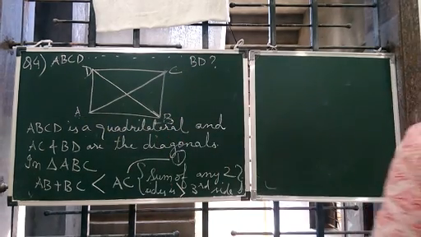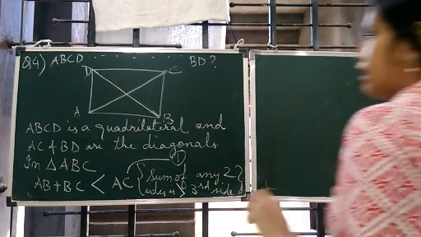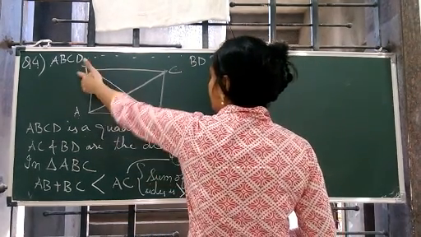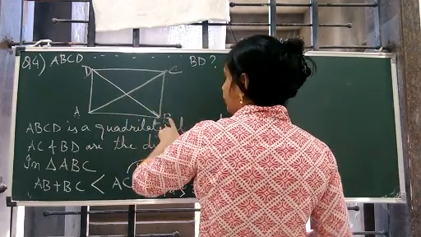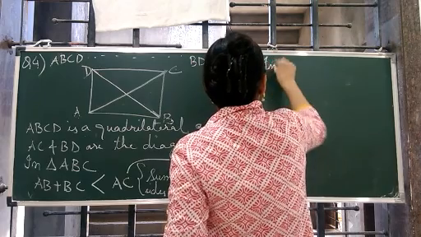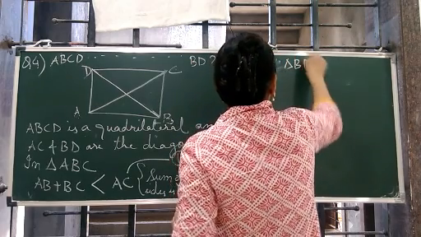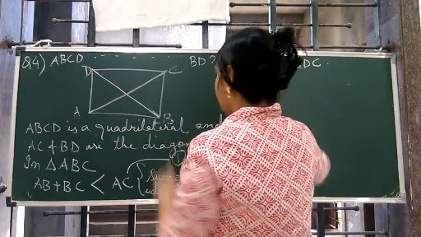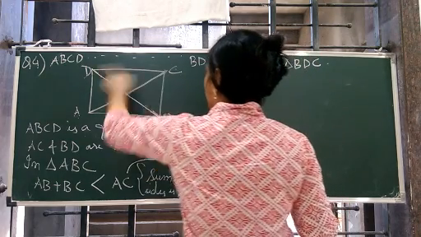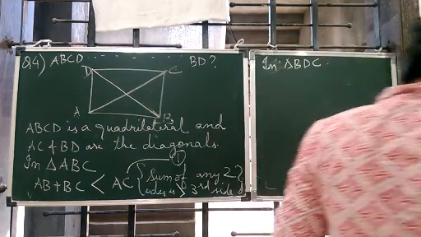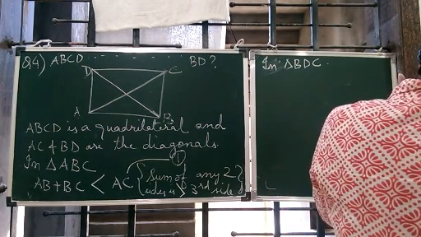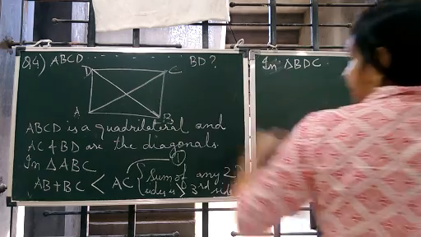We completed for ABC. Then we start for the next, that is triangle BDC. In triangle BDC, again see what should be on the right side.